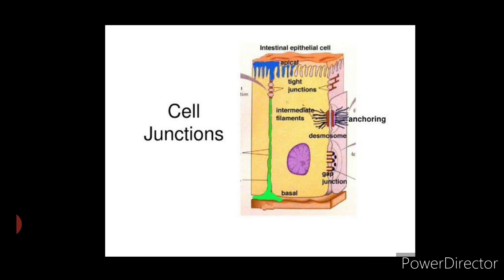Second, anchoring junctions mechanically attach cells and their cytoskeletons to their neighbors or to the extracellular matrix. And third, communicating junctions, which are also called gap junctions, mediate the passage of chemicals or electrical signals from one interacting cell to its partner. Now let us understand the main role of occluding junctions, anchoring junctions and communicating junctions.